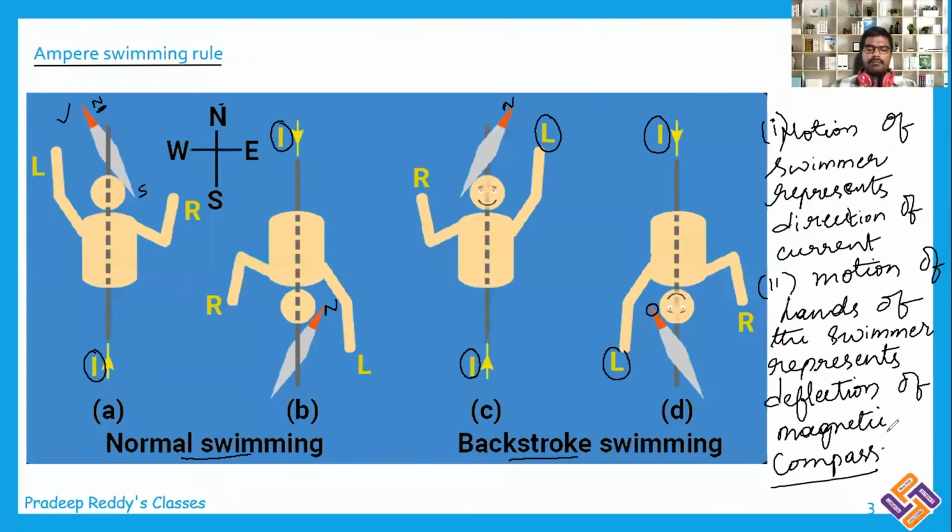So the direction of deflection of the magnetic compass is represented by the motion of the hands of the swimmer. This is Ampere's swimming rule.